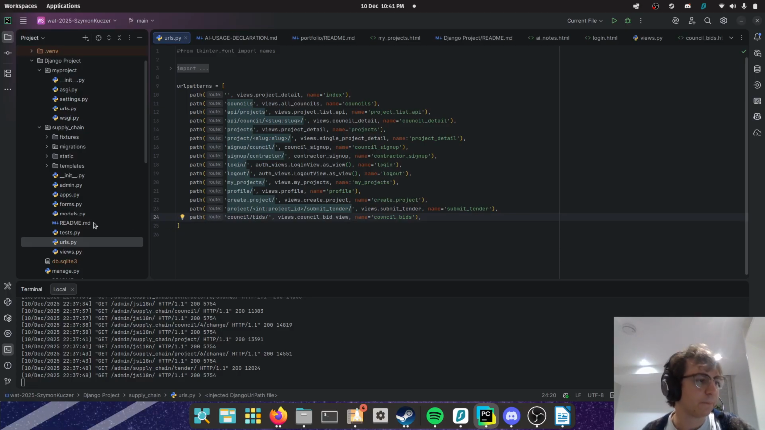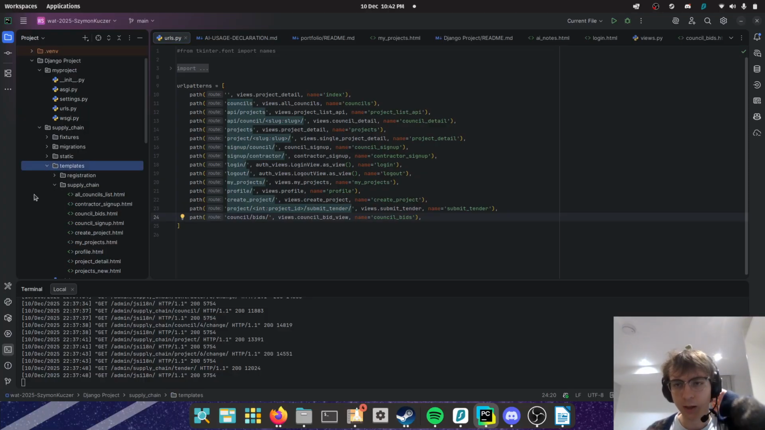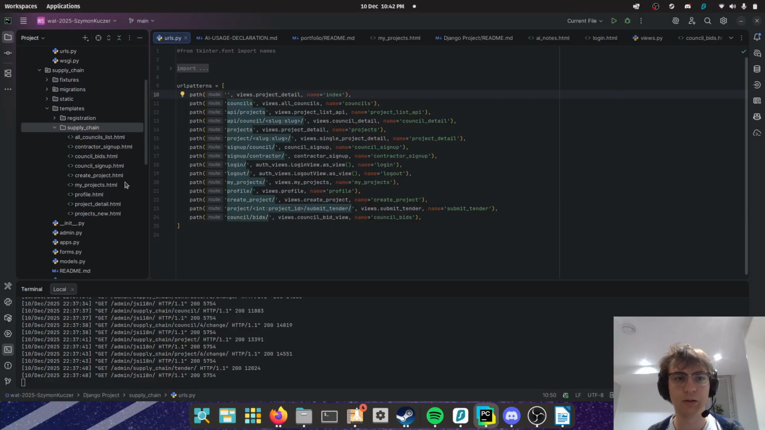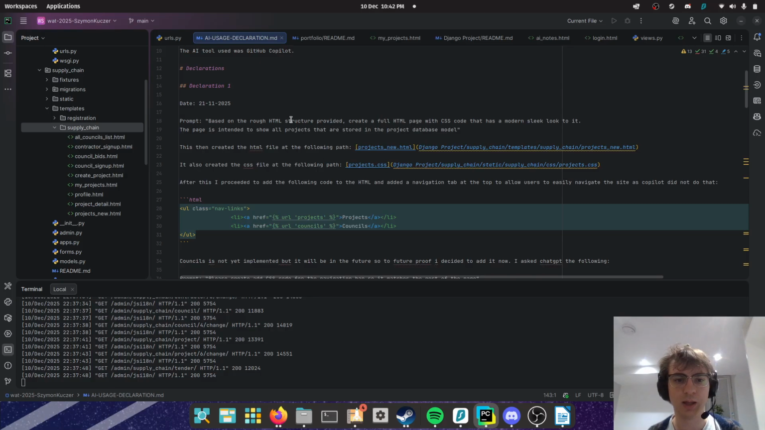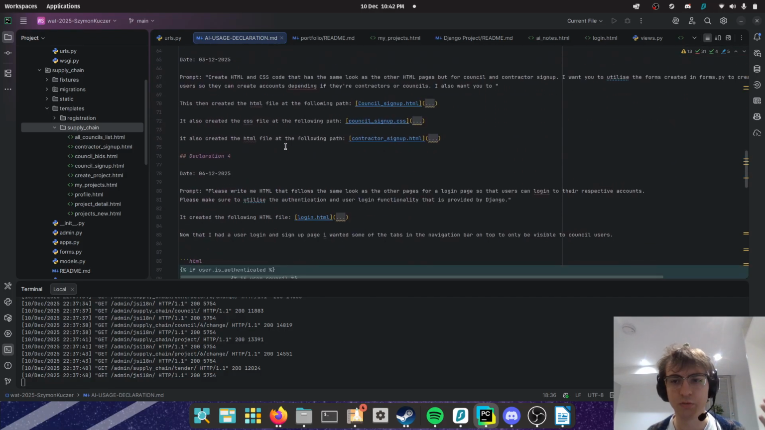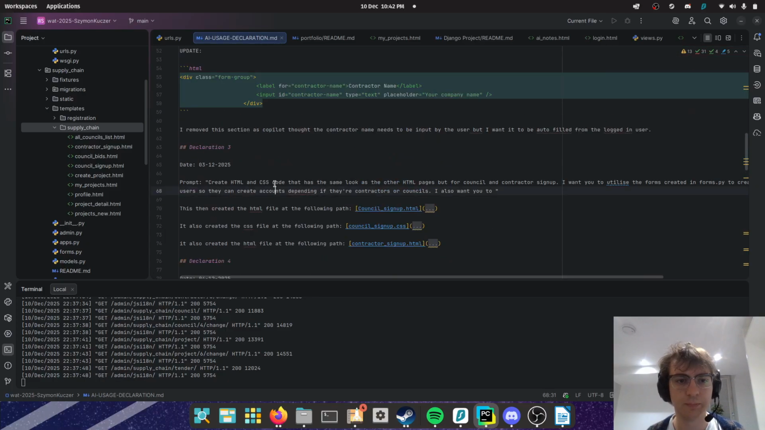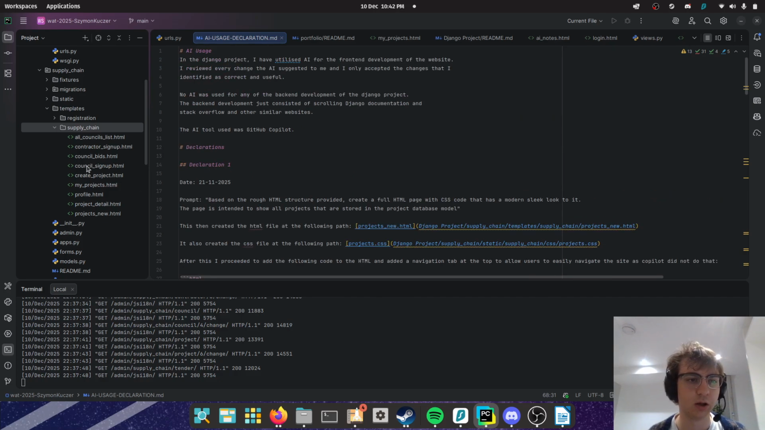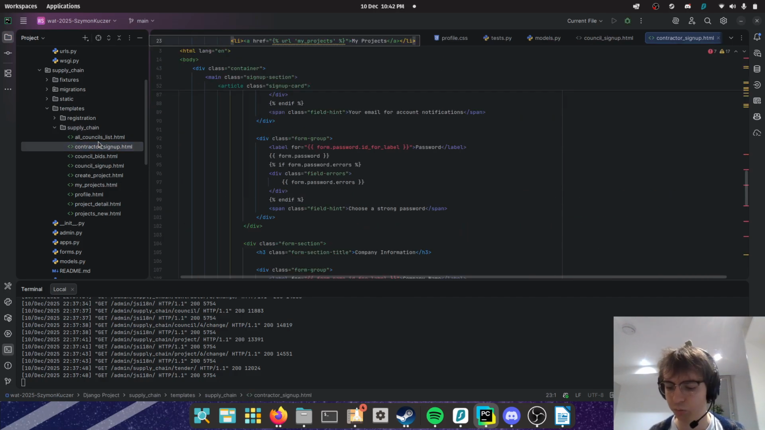Anyways, that is that. Templates, there are quite a lot. So I used Copilot to help me with this. I'm not the best front end guy ever. I added a few things of my own to it, but it's all explained in the AI usage declaration here. I'll scroll through it, but there's a bit in there. It just mentions what Copilot made and stuff, but all the backend was done by yours truly.